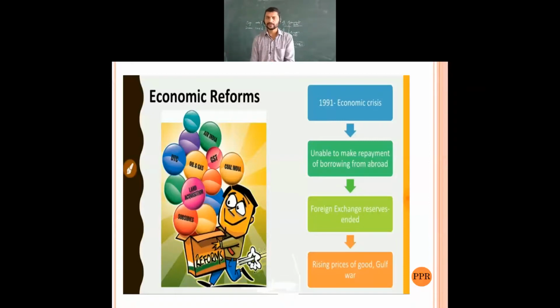We were unable to remove the poverty, and even the unemployment rate. Why? Because we started stopping to import goods from others, and there are many concepts we have discussed. I just need to highlight the points we have discussed now. So these were the reasons which took place at that time.